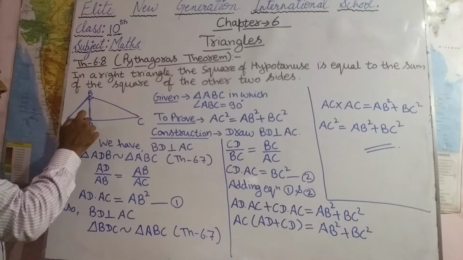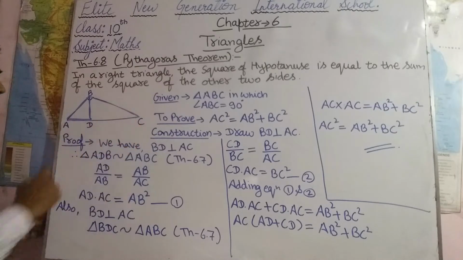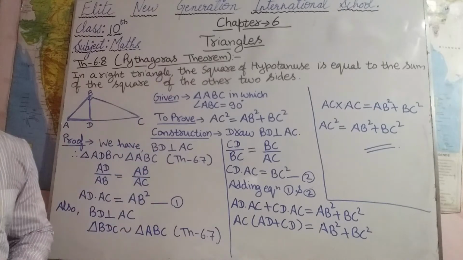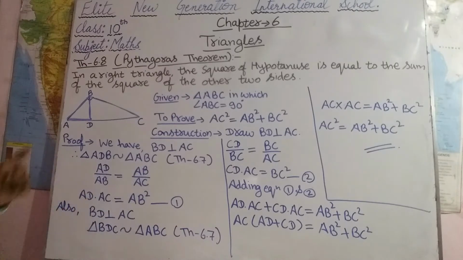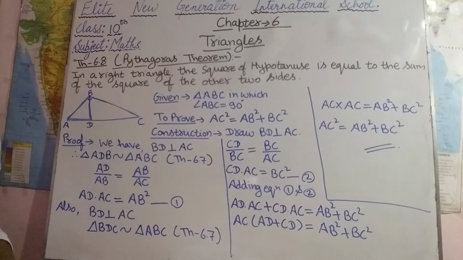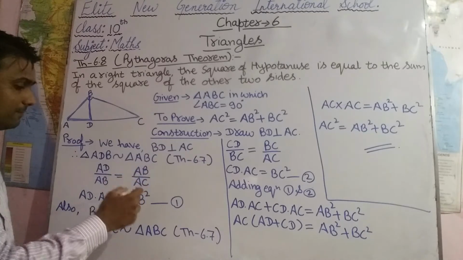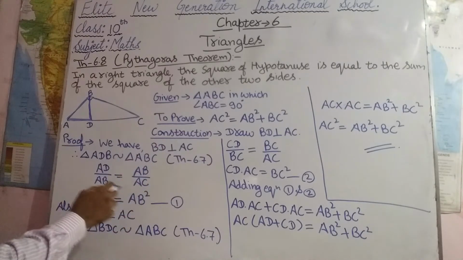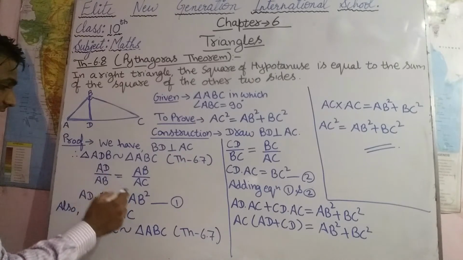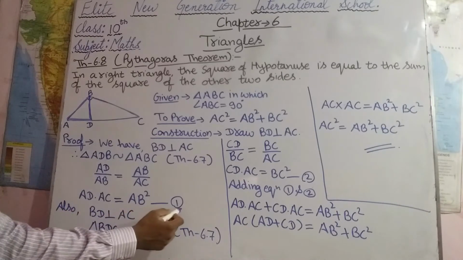This triangle is similar to triangle ABC according to theorem 6.7, according to which when we draw a perpendicular from the right angle vertex of a right angle triangle, the two triangles formed become similar. If triangles are similar, then sides are proportional. So AD upon AB equals AB upon AC. After cross multiplication, AD into AC equals AB into AB, that is AB square. This is equation number 1.